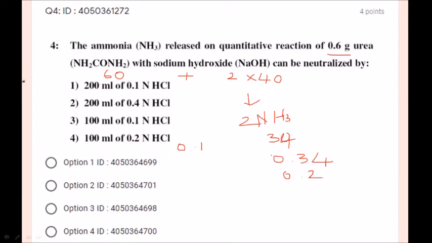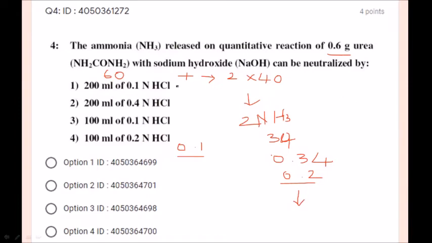Dear students, so the equation is follows like this. Urea plus sodium hydroxide gives 2 moles of ammonia, or if I take 1 mole of urea, I am going to get 2 moles of ammonia. If I take 0.1 moles of urea, I am going to get 0.2 moles of ammonia, right? So to neutralize this 0.2 moles of ammonia, how many moles of HCl is required?